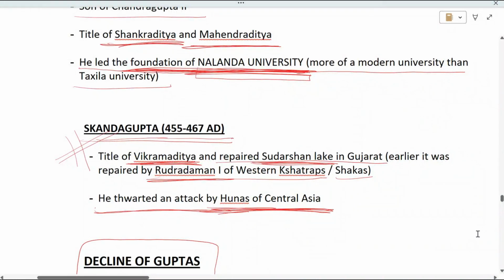So this was all about the sources and the rulers of the Gupta period, and the rest part we will do in the next class. Thank you.